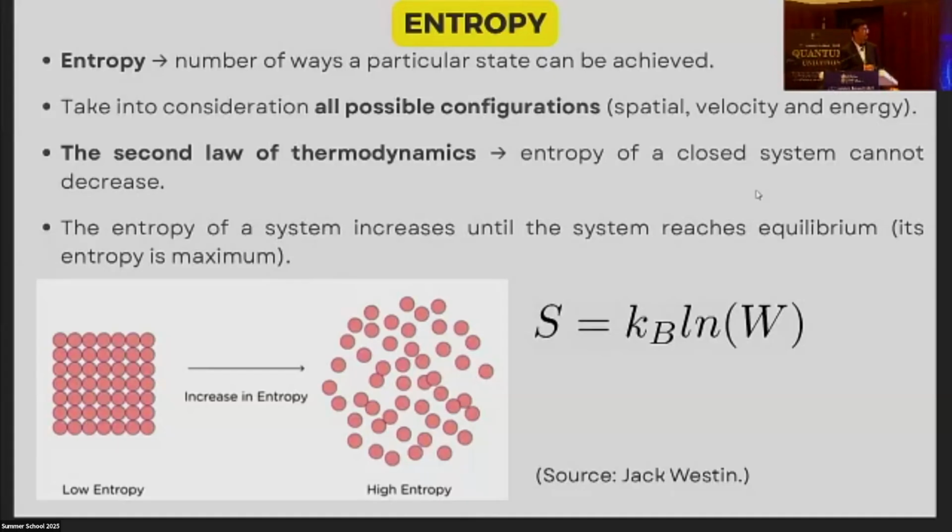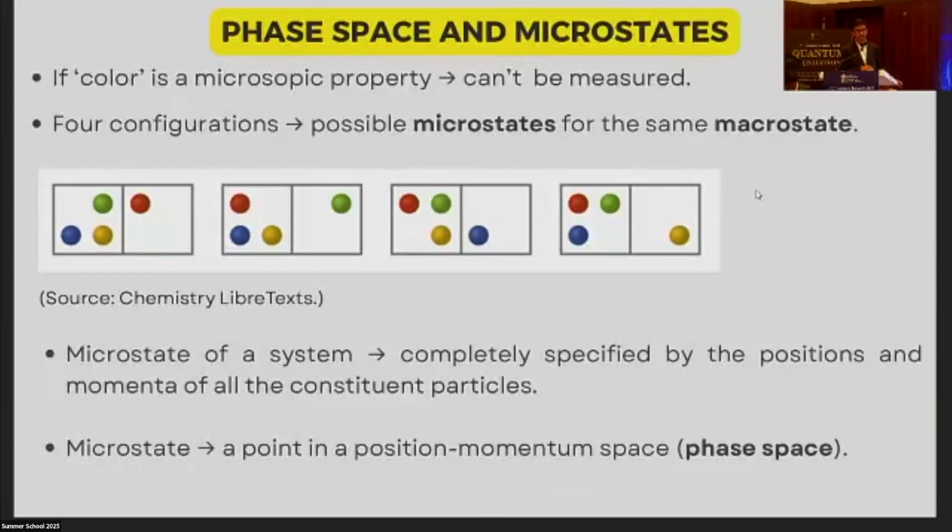So in statistical physics, we define Boltzmann's entropy. Now, this is only for systems in equilibrium. We define it as S = k_B ln W, where W is the thermodynamic probability, the number of microstates for a given macrostate. And this S is the entropy of the system when it is in that particular macrostate. Like in this figure, if we say that color is a microscopic property which we cannot measure, then these are four different microstates corresponding to the same macrostate, because macroscopically they are the same. There are three balls in the left partition, only one ball in the right partition.